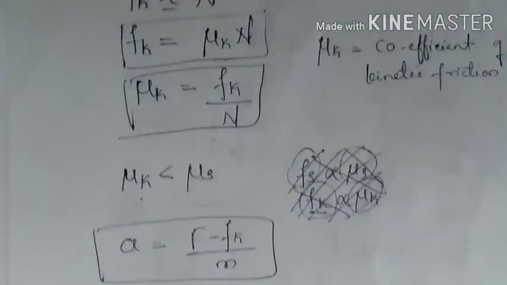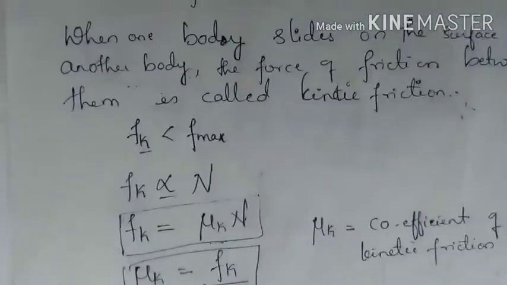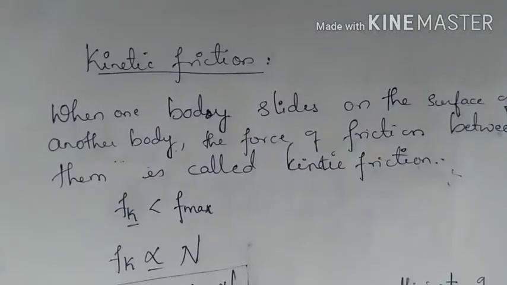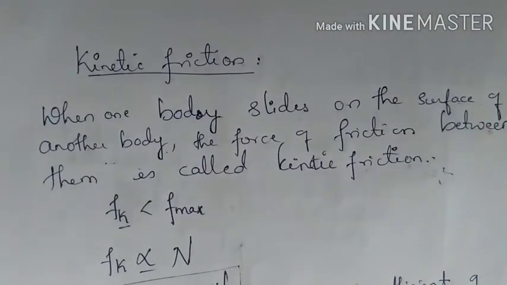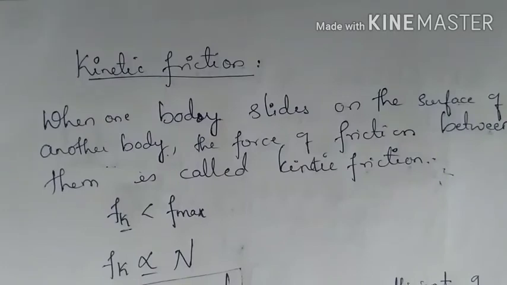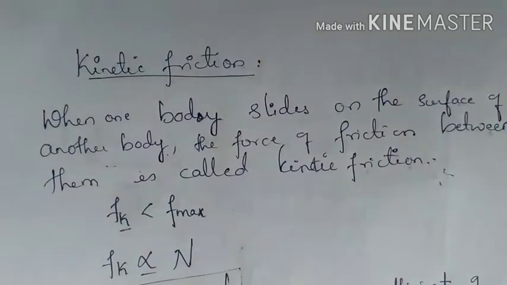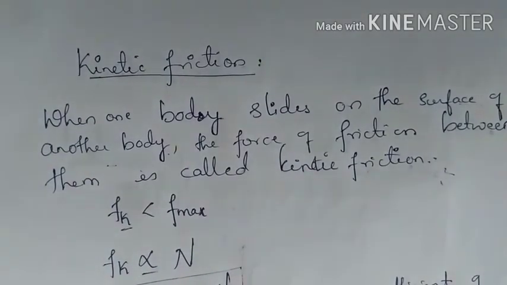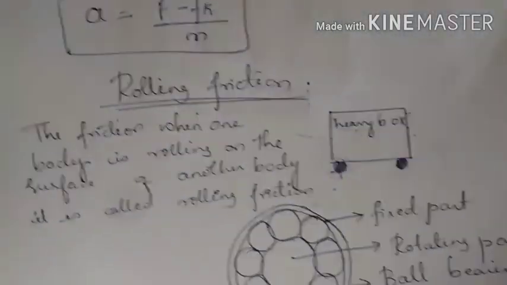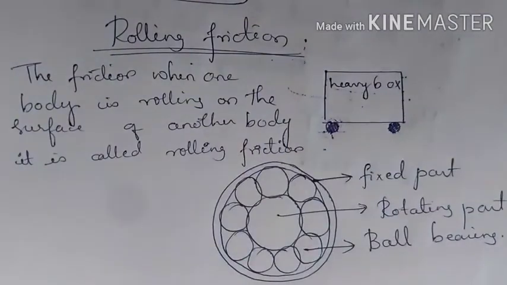So again you have learned what is kinetic friction and what is static friction. Next let us learn the advantages and the disadvantages of friction, and also the methods of reducing friction.